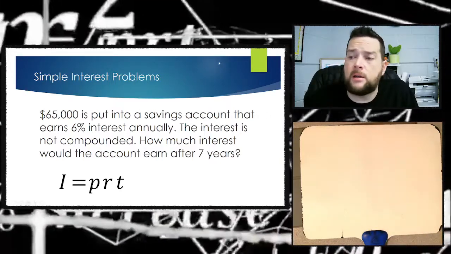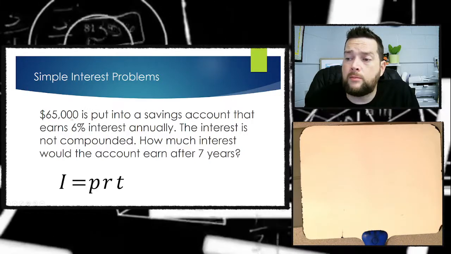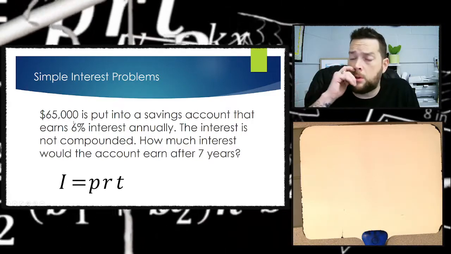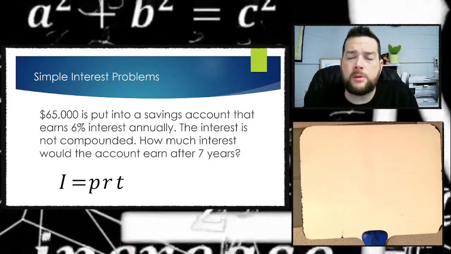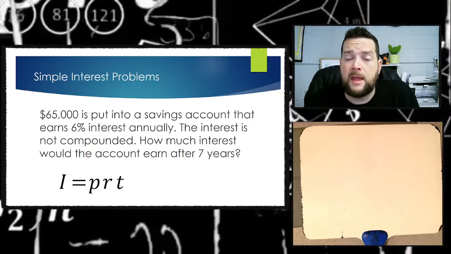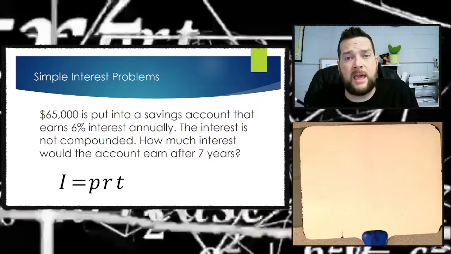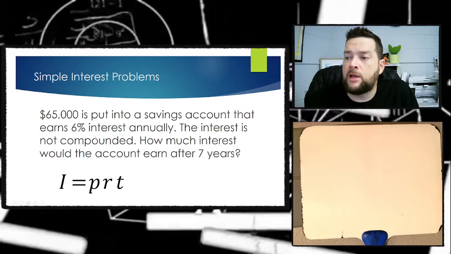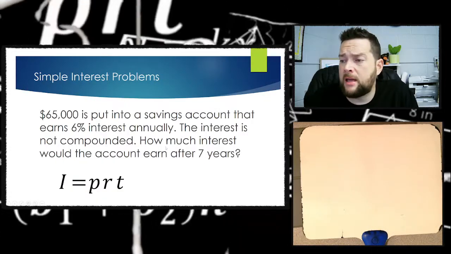I see a percent in the problem, which maybe makes me think I need to use a percent proportion or a percent box. That's always the go-to that I tell my students: if you see a percent, solve it as a percent proportion or use a percent box, unless you see the word interest in the problem. If you see a percent, you want to quickly scan the rest of the problem and see if you can find that word interest. Interest is a big key word, so you want to make sure you scan the problem for that.